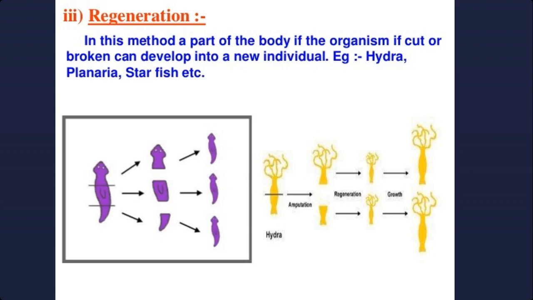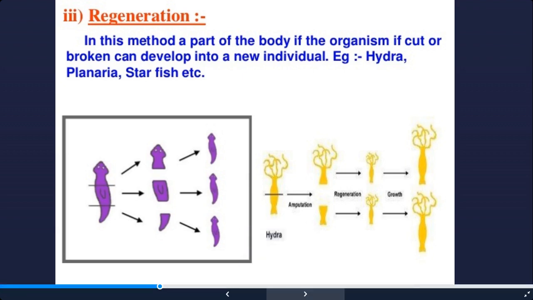But strictly speaking, it is not a common method of reproduction, but it may happen due to an accident, in which the organism's body accidentally gets cut into a number of pieces, and then each piece will develop into an individual organism. So this is known as regeneration.